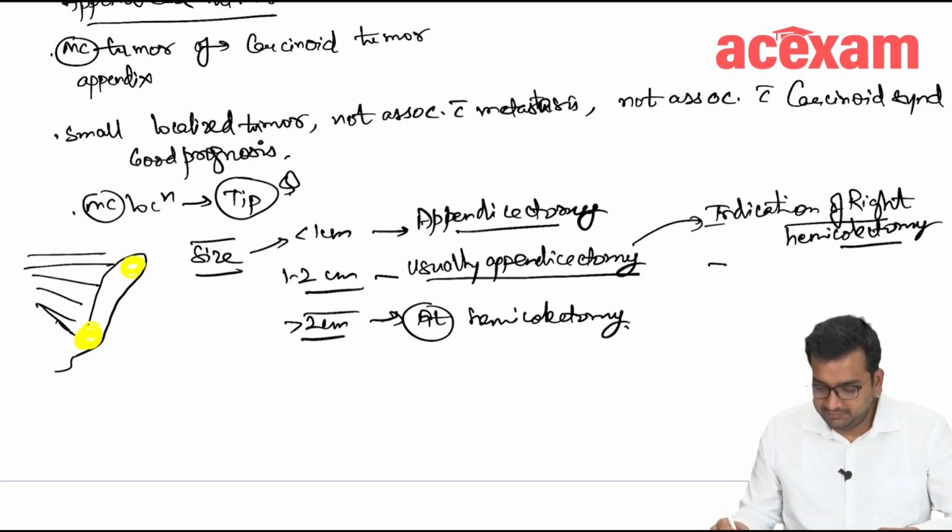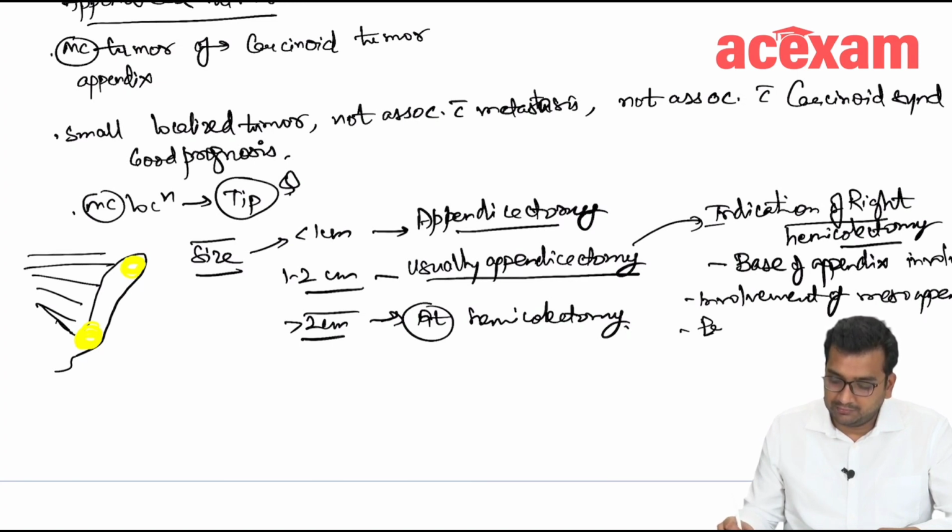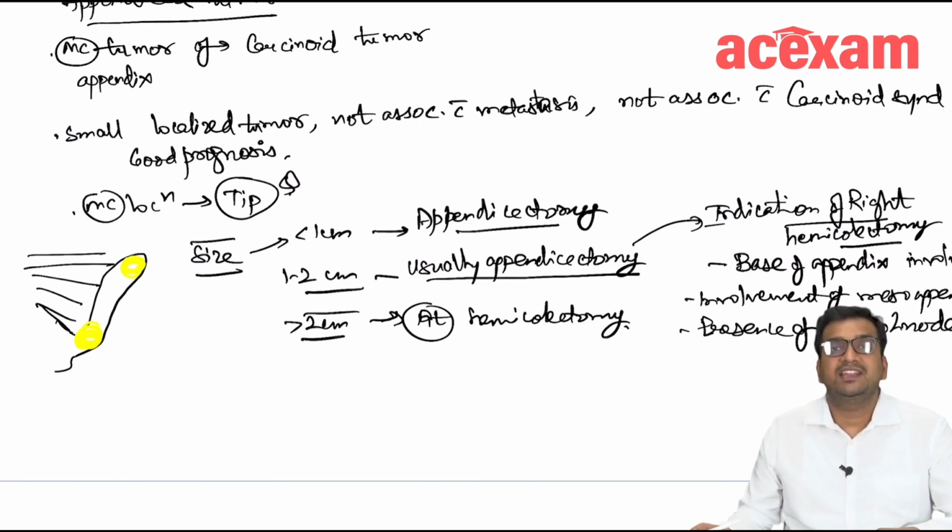The tumor involving the base of appendix, involvement of mesoappendix, presence of lymph nodes, in these cases we will go for right hemicolectomy.